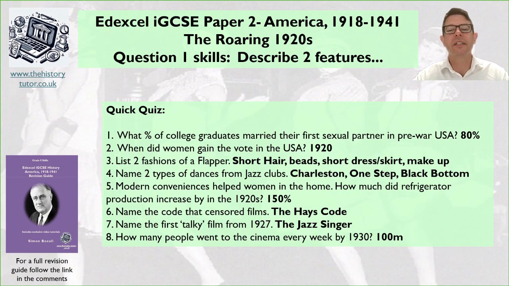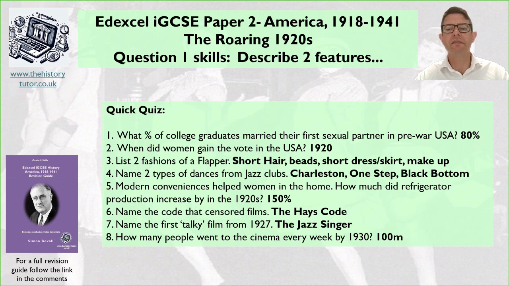So question number 1, what percentage of college graduates married their first sexual partner in pre-war USA? So that is 80%. Now the point of that answer is to give you the idea of America being very conservative still, the roles of men and women, and there wasn't such freedom for people at this time. There wasn't such a liberal society. It's a very traditional society.